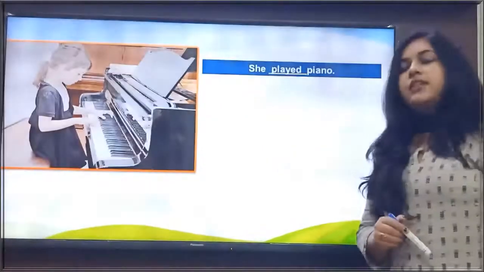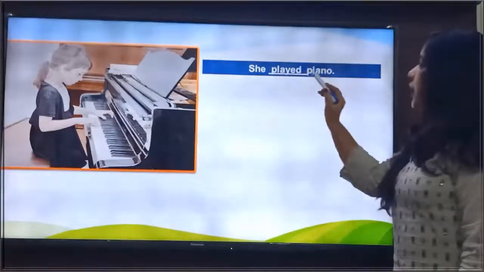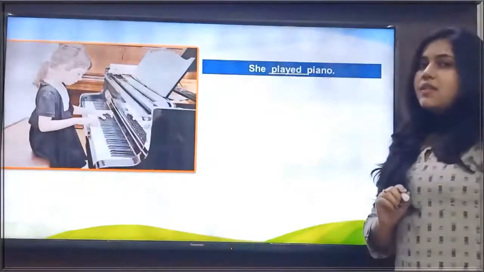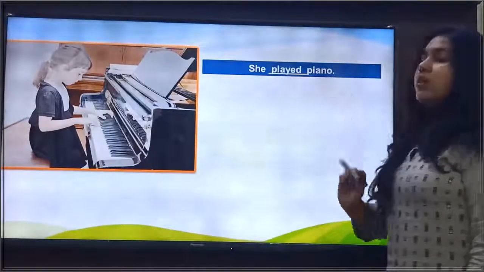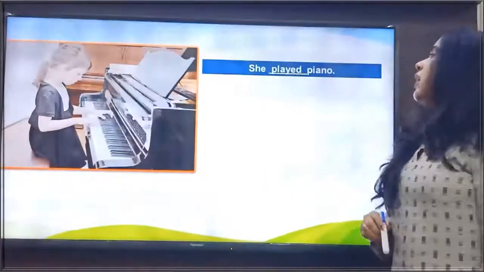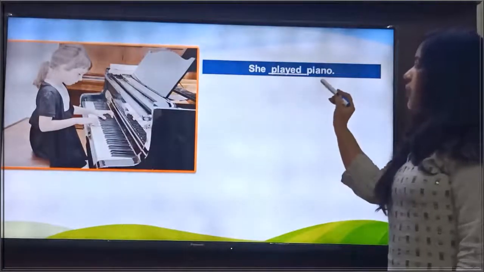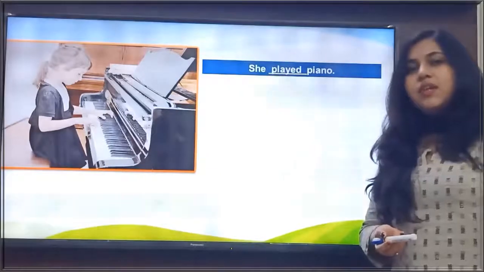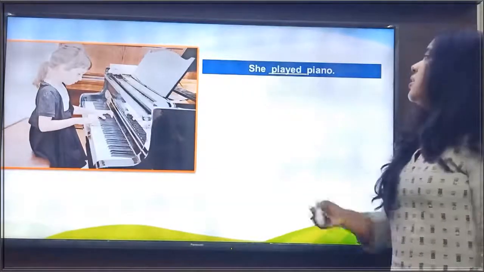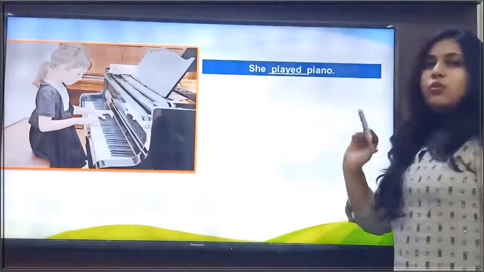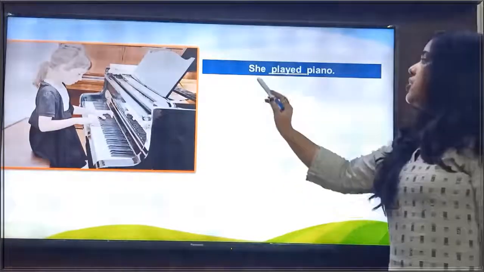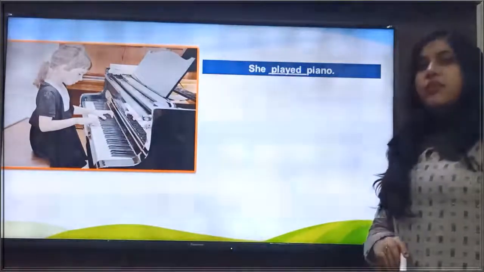Now look at this sentence. She played piano. In this sentence, played is the verb here. And now, if we ask the question, who played piano? Then what answer will we get? We get the answer, she played piano. That means, she is the subject here.